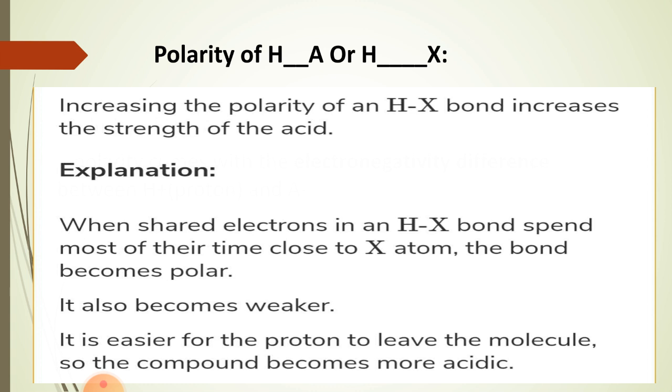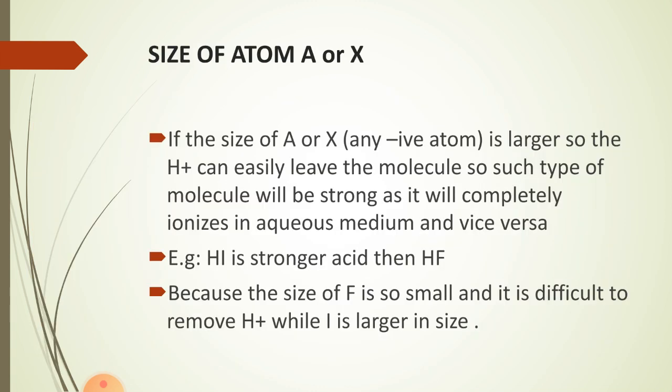When the shared electrons in an HX bond spend most of their time close to the X atom, the bond becomes polar. And polar bonds become weaker when we are discussing it on the basis of ionization. So it is easier for the proton to leave the molecule, so the compound becomes more acidic.